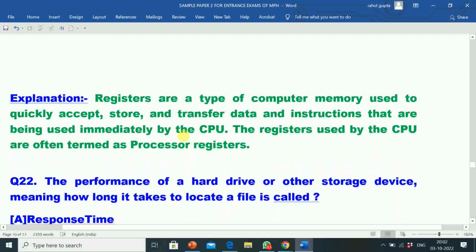Its explanation: a register is a type of computer memory used to quickly accept, store and transfer data and instructions that are being used immediately by the CPU. The registers used by the CPU are often termed as processor registers.